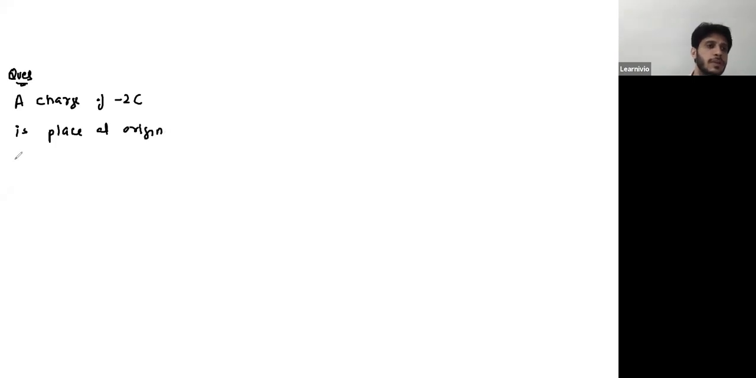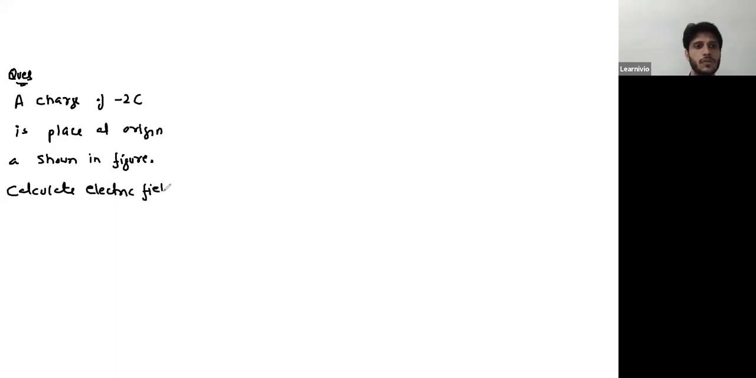Let's do a simple formula-based numerical, just to know how to use this formula. A charge of minus 2 Coulomb is placed at the origin, as shown in the figure. Calculate the electric field at a separation of 3 mm from the charge.